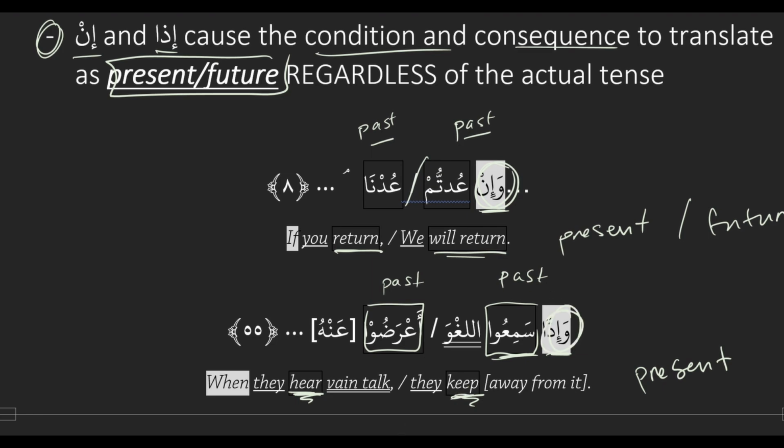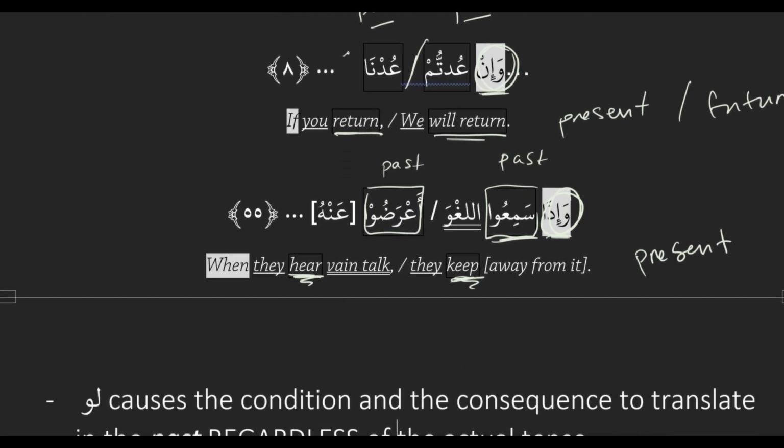Okay. So is the first rule clear? Yeah. So whenever we see in or ida, regardless of what comes after it, we're always going to translate in the present or future, whatever sounds more natural. So in and ida just bump everything to the present and future. Okay. Clear? So that's rule number one about translating conditional sentences.